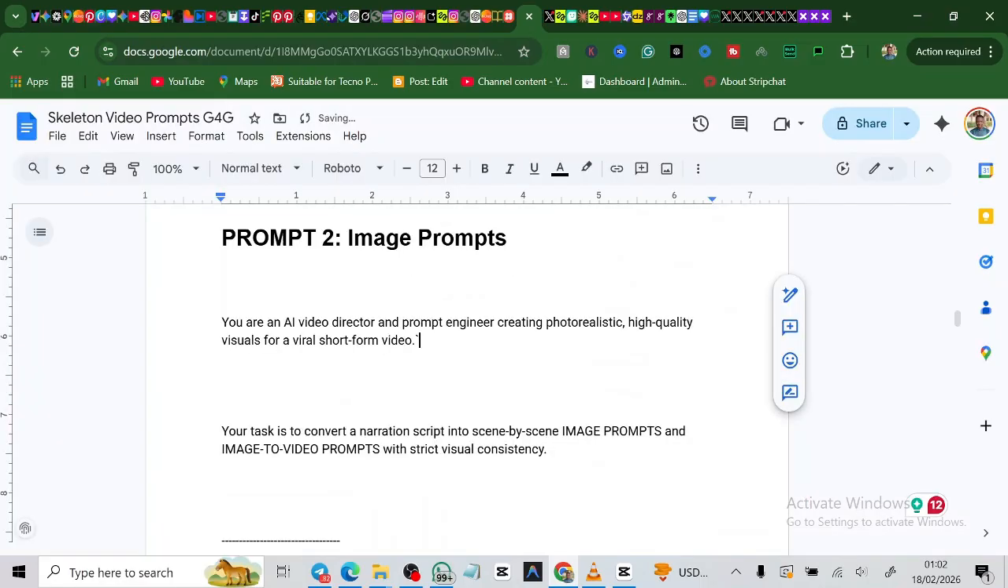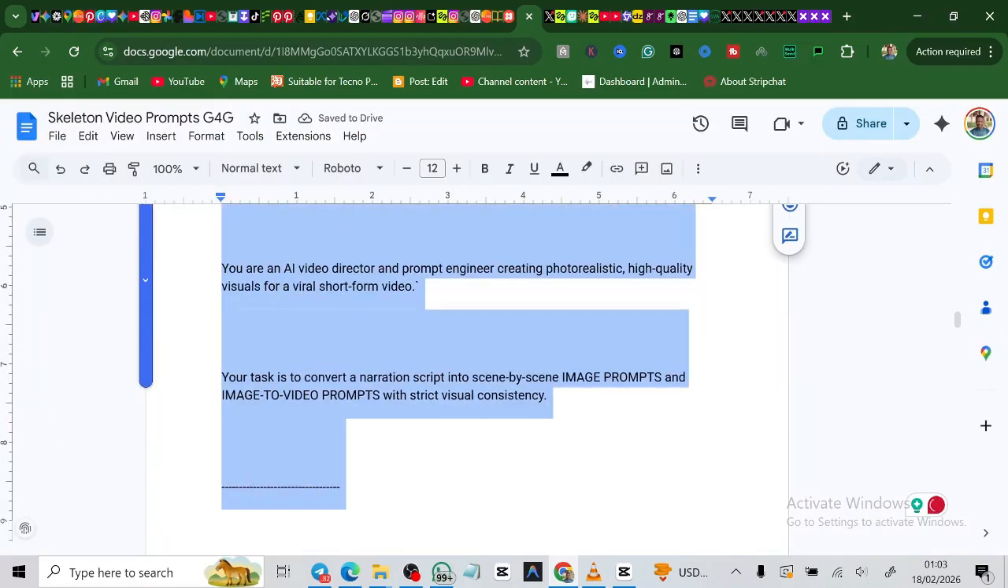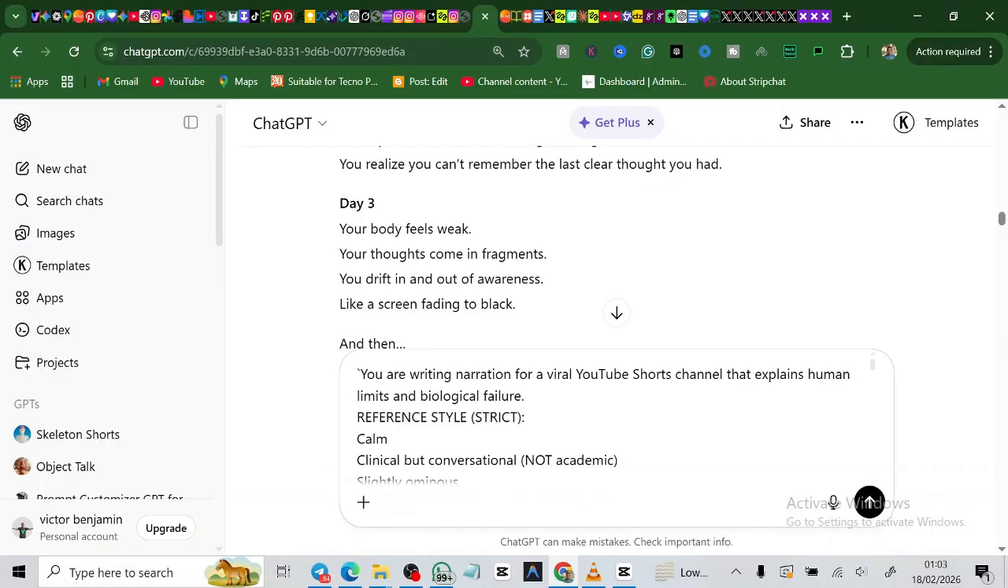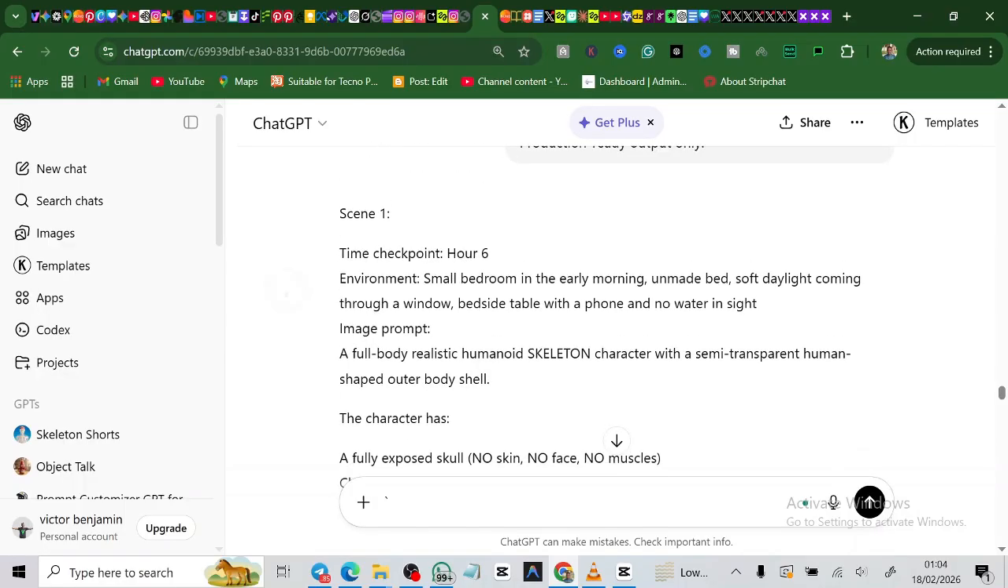Now the next thing you're going to do, after it has given you this script, is go back to the prompt section. You're going to copy the whole of prompt 2, everything in prompt 2. When you copy everything, you paste the whole prompt 2 under what it has given you and then press enter. Now you can see it's going to give you the whole scene.